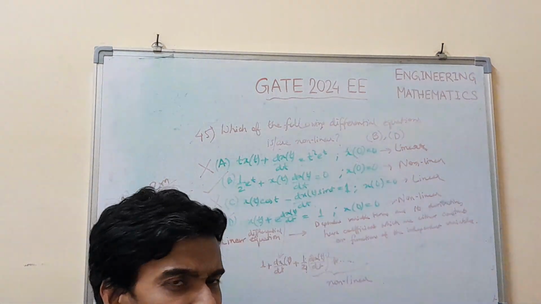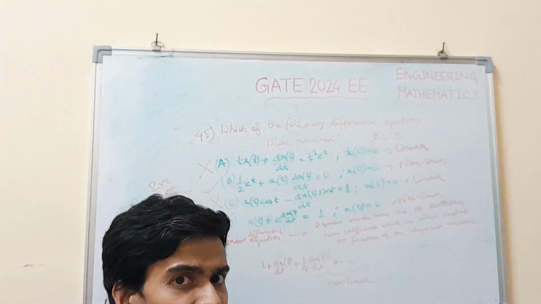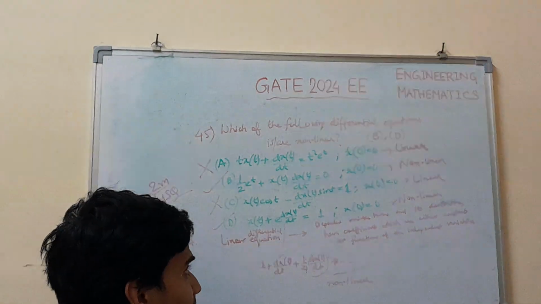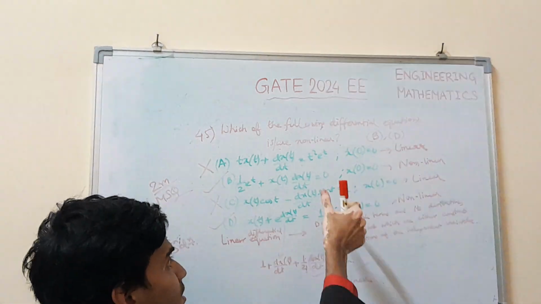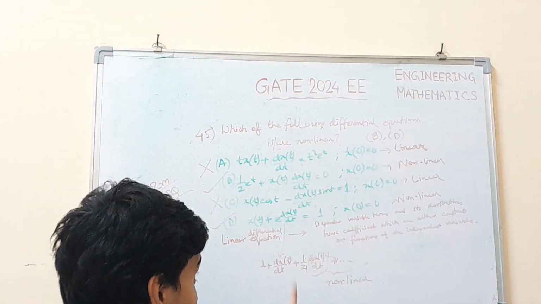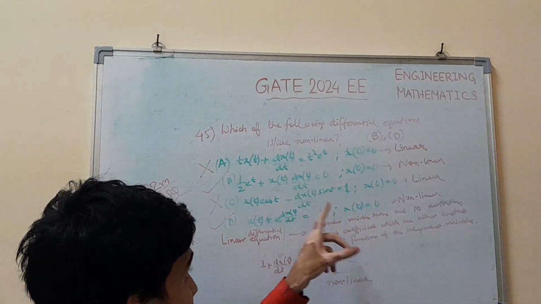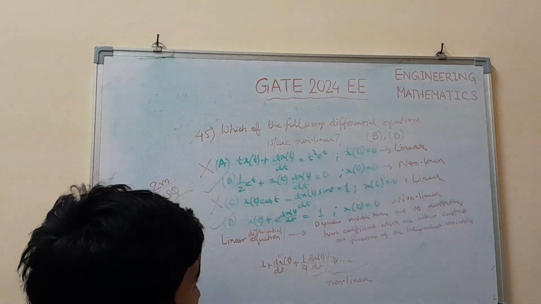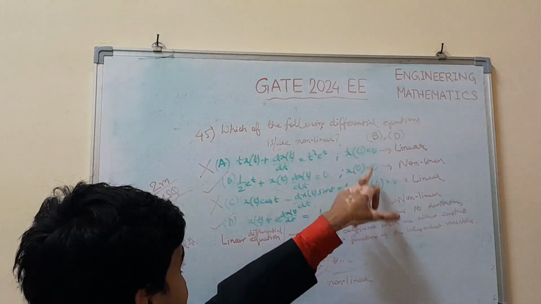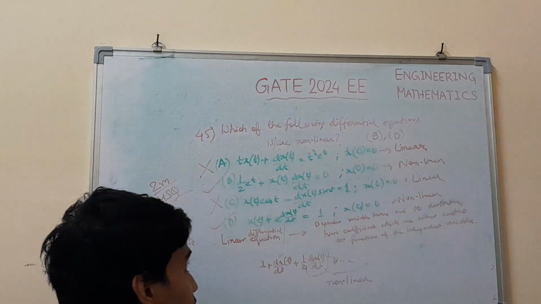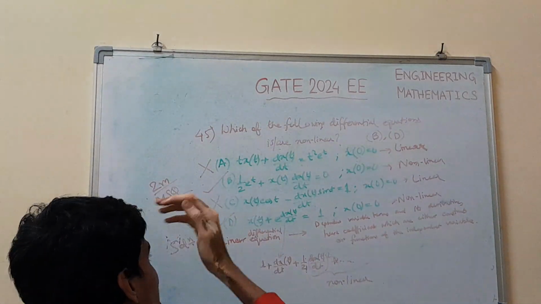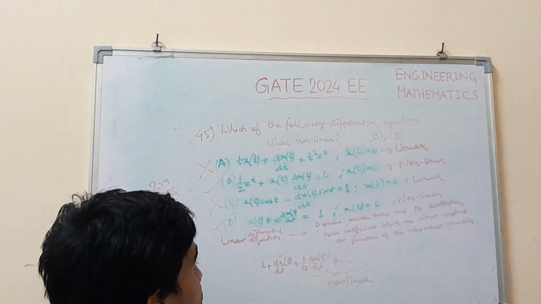I hope the solution is clear as it is well explained and detailed. I have tried to approach this problem from the very basic definition of linear differential equation and checked the differential equation given in each and every option, and found that B and D satisfy the non-linearity property, while A and C are linear. So the correct answers are options B and D. This is an MSQ question, so two options are correct.